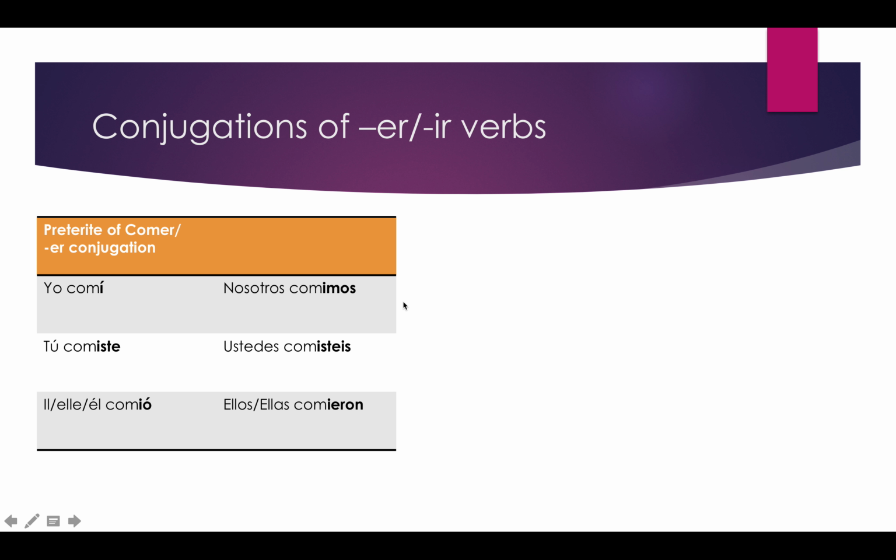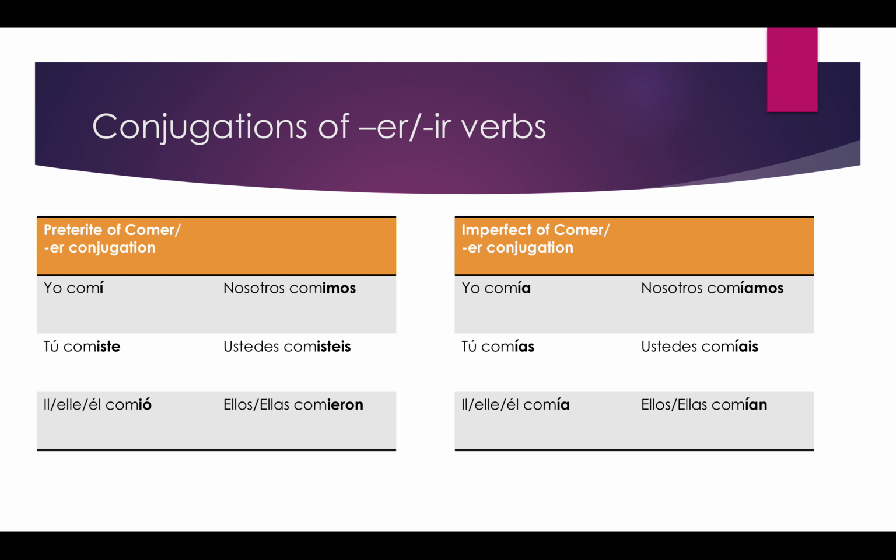Now let's look at the imperfect ER-IR conjugation, where there is no difference between the two, which is again nice. You have yo comía. You still have that accent, but you have an a basically after it. Tú comías, él comía, again, same as the first person singular. Nosotros comíamos, ustedes comíais, and ellos, ellas comían.